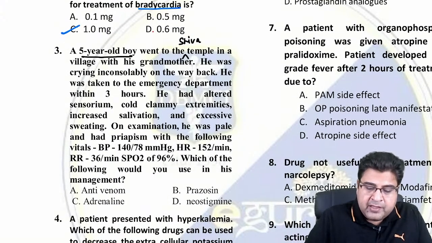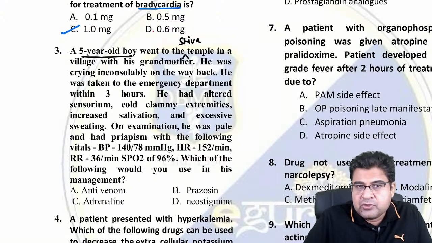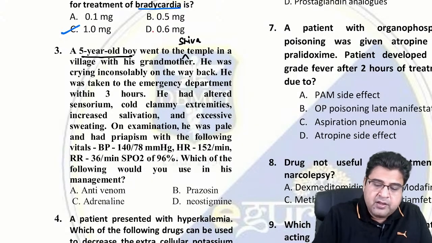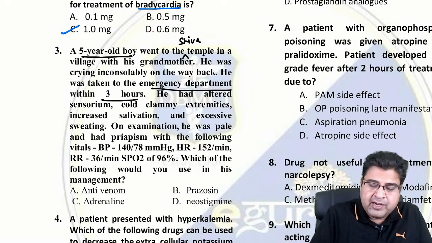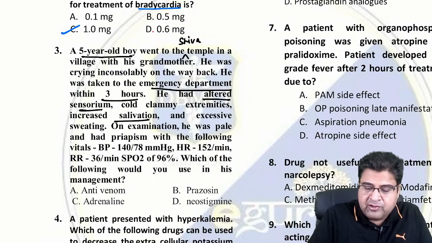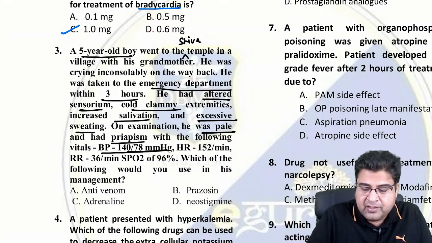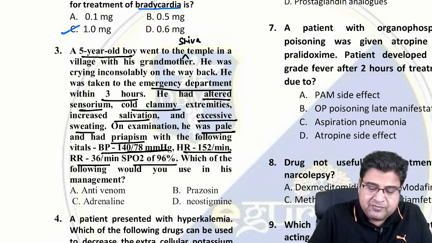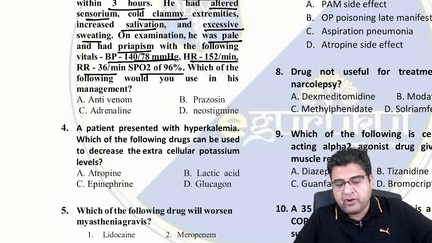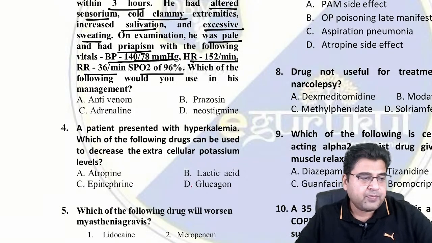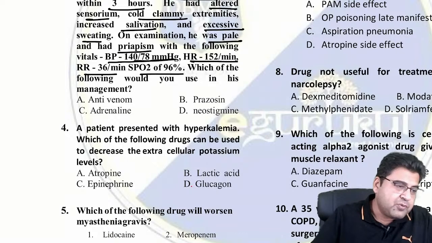Now he was crying inconsolably. He was crying a lot on his way back. Taken to the emergency department within 3 hours, still he was crying. He was having altered sensorium, increased salivation, cold clammy skin, excessive sweating. He was pale, having priapism. BP is high. For a kid, it is very high. Heart rate is also very high. Tachypnea is there. Oxygen level is fine. So which of the following would you use in this management? Any idea, guys, what is this problem?